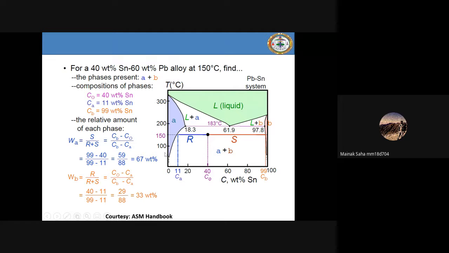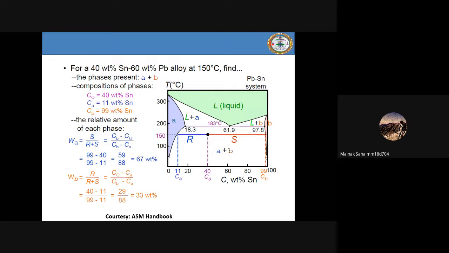So it's a solvus line because it separates two solid solutions. It doesn't separate a liquid from any solid solution. That's a wrong definition, so I'm sorry for my mistake. The solvus line that you are drawing here separates one solid solution from a mixture of two solid solutions. Make a note of this. This is called solvus, S-O-L-V-U-S, solvus line.